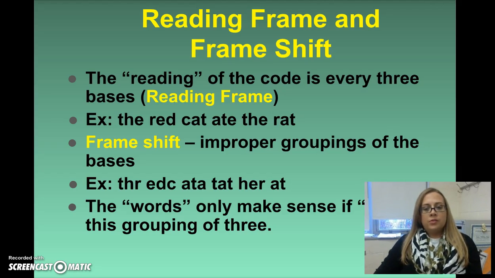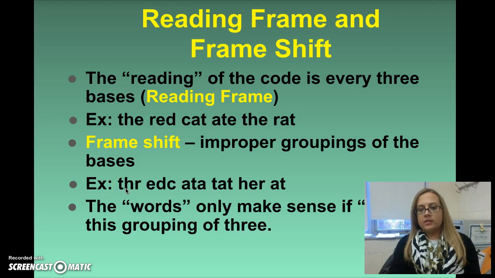So when we read through DNA and RNA, the reading of the code is every 3 bases. We call that our reading frame. And so just in a regular sentence, "the red cat ate the rat" would be a sentence based on 3-letter words. If you have a frame shift, what that does is it causes improper groupings of the bases. So if we were to remove the E right here from this sentence, "the red cat ate the rat" turns into essentially nonsense: "thr edc ata tet her at." Okay, that doesn't make any sense.